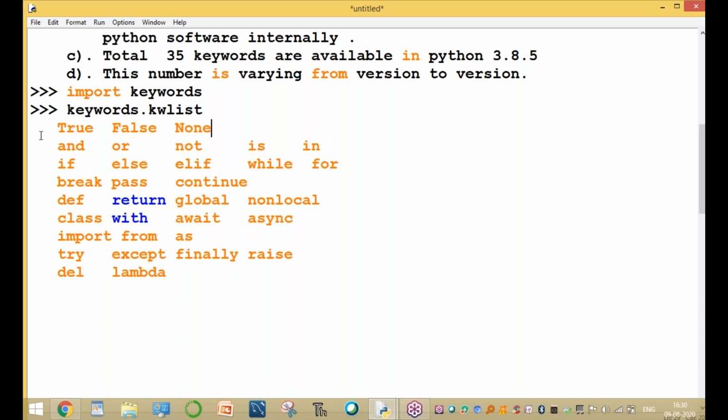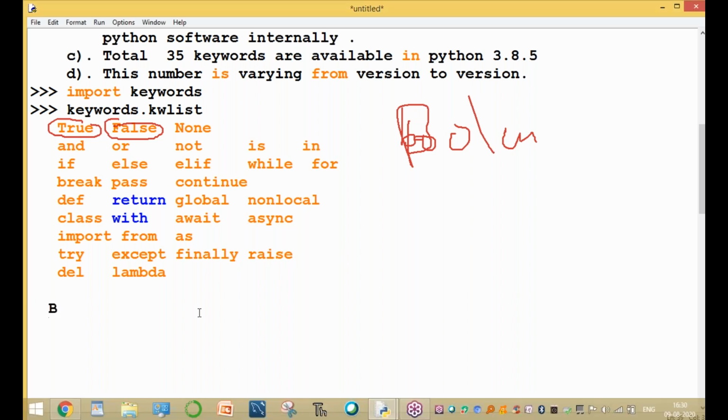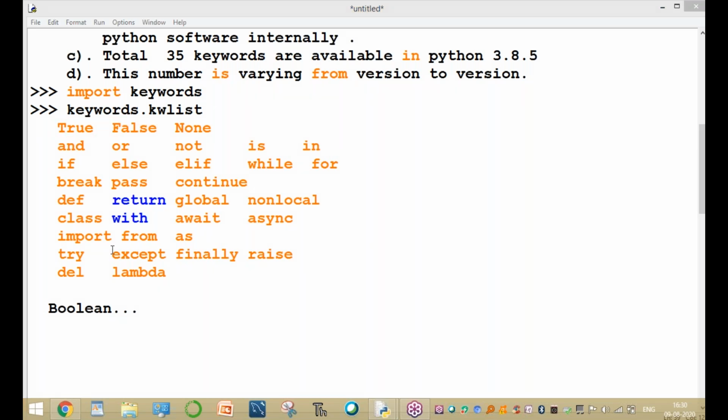So now, what is the importance of these keywords? These keywords are used with specific meaning. So here, the true keyword and false keyword are Boolean type. That means Boolean type is either true or false. These are the Boolean data type. No, print is not a keyword. I will explain it, please wait.